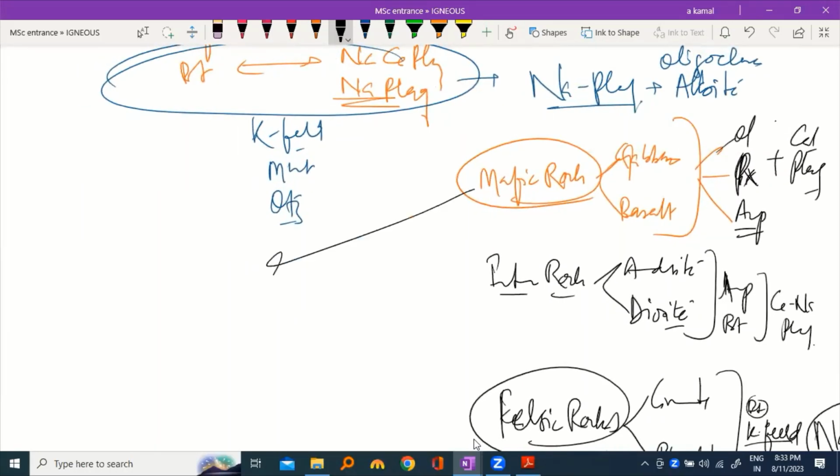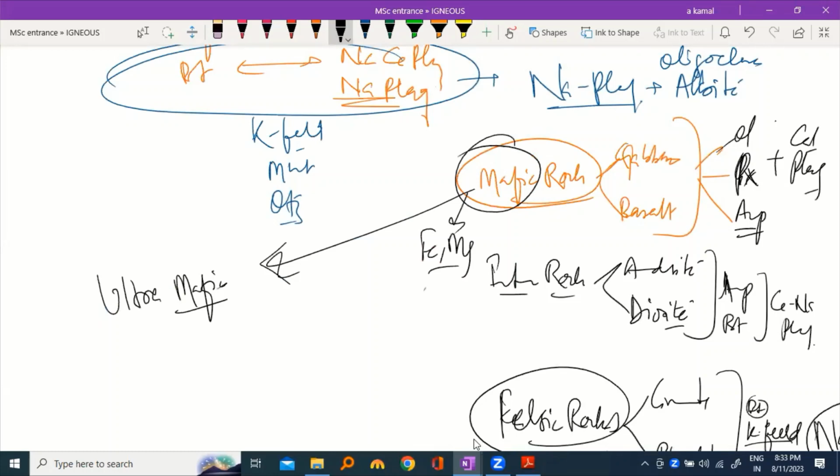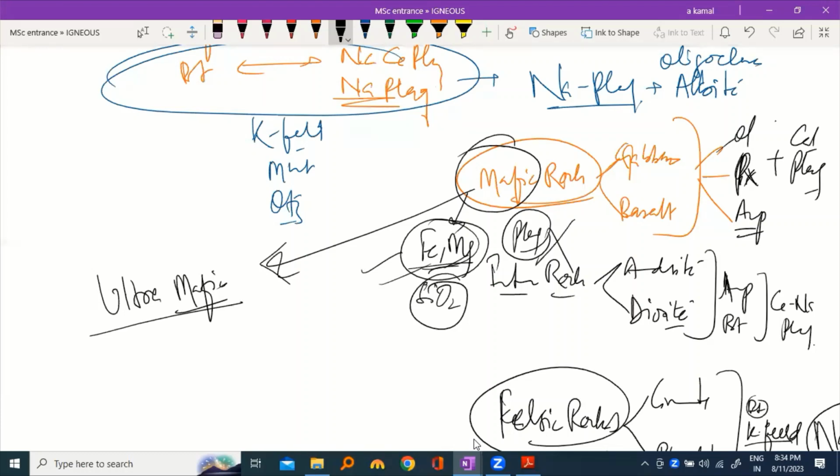There is one more kind of magma, a variety of mafic magma, that is called ultramafic magma. Your mafic magma is rich in iron and magnesium and poor in silica. But rich in iron and magnesium. And in mafic rock you also get plagioclase, calcium plagioclase. But suppose you have no plagioclase at all in the mafic rock and a very high amount of iron and magnesium, then your mafic magma is converted into ultramafic.